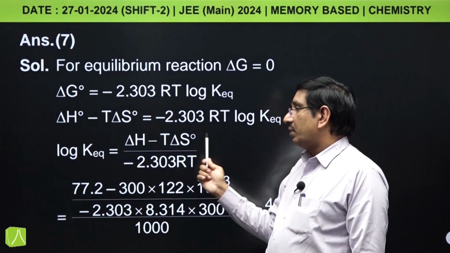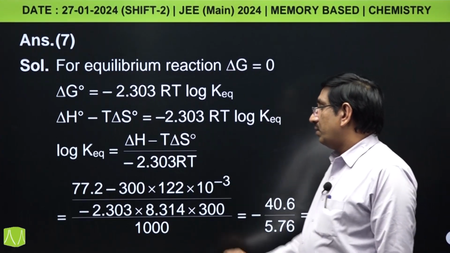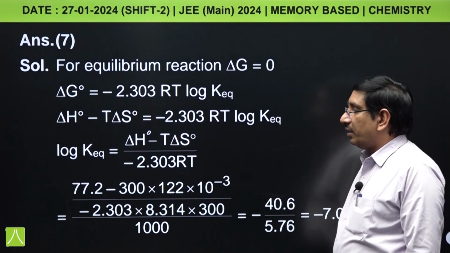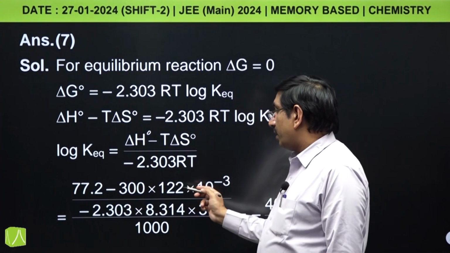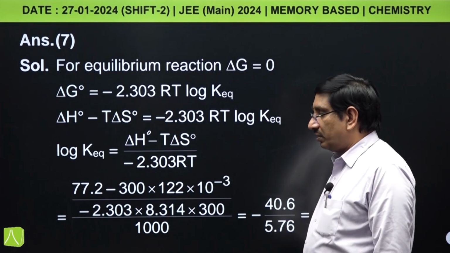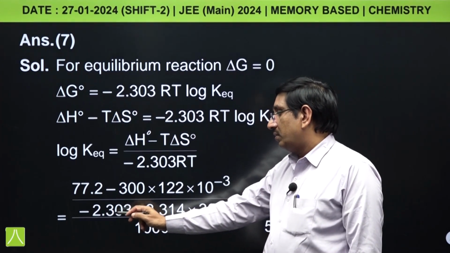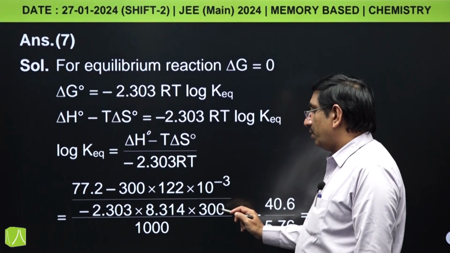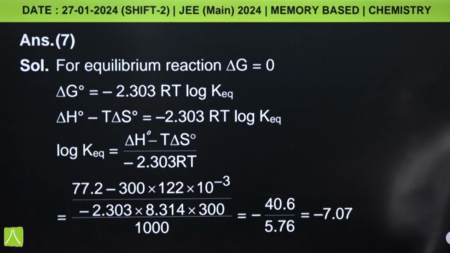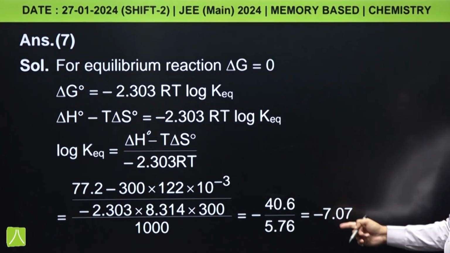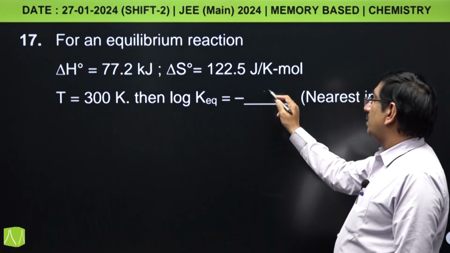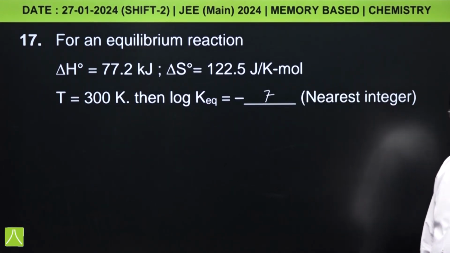Now log K equilibrium equals delta H naught minus T delta S naught upon minus 2.303 RT, and here it is given in kilojoule and we are converting this delta S naught also into kilojoule. 300 into 122 into 10 power minus 3 upon 2.303, R value 8.314 into 300 upon 1000. So it will be equal to minus 7.07 you are getting, and if you round off this you will get 7. That means answer here is 7. Okay, that's all students.